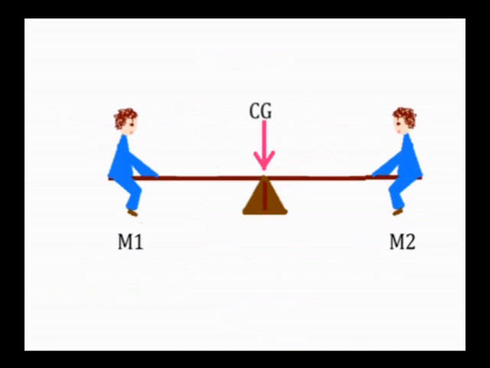Here we can observe two masses, M1 and M2, balancing at one particular point. If you shift that point CG, as I have shown in the sketch, it is very difficult to balance. The particular point where the mass is balanced is called the center of gravity.